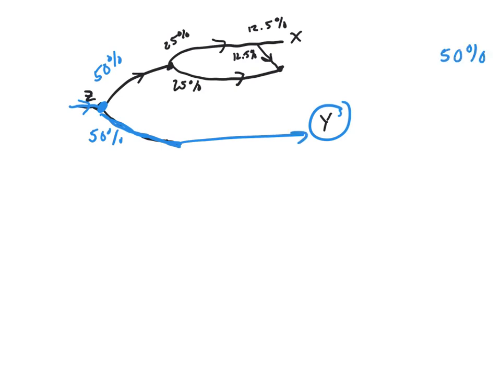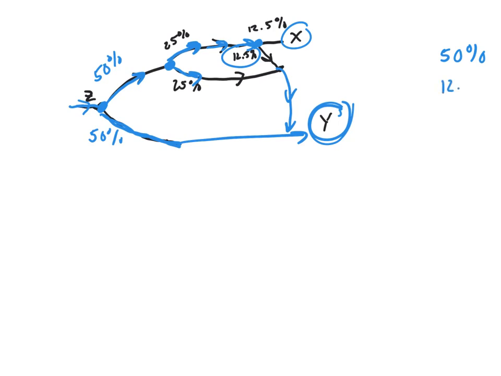Okay? Now, the ones that go up, they have a split right here. And 25% are going to go this way, and 25% are going to go this way. Now, I didn't finish my diagram. Let me see, these guys end up down here at Y. Okay. So, if you go upward, here we go. They're going to split at this point here, and 12.5% will go to X, and these other 12.5% are going to go down here to Y.